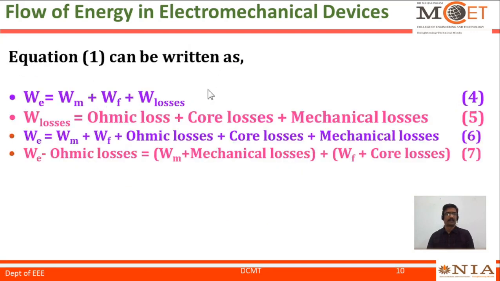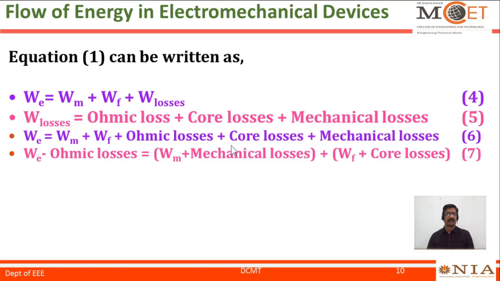So equation 1 can be written as electrical energy is equal to mechanical energy plus field energy plus the corresponding losses. Losses we know are equal to ohmic loss plus core loss plus mechanical losses.